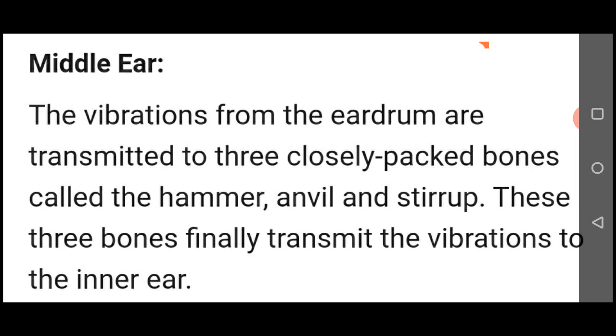Middle ear. The middle ear is an air-filled cavity. It has three bones in it. They are called hammer (malleus), anvil (incus), and stirrup (stapes). They amplify the sound or make it louder. The middle ear helps to transfer sounds from the ear to the fluid inside the next stage, or you can say inner ear. The stirrup is the smallest bone in the body.